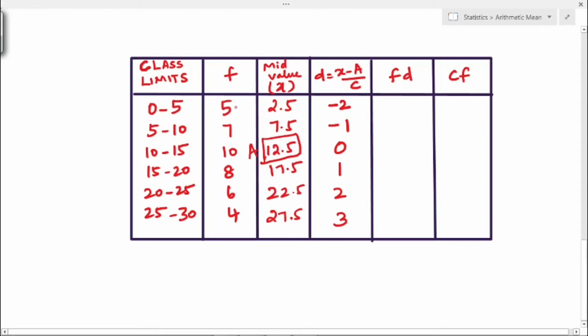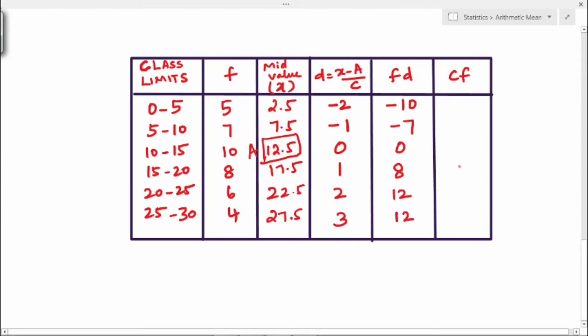So first multiply the first two values, 5 into minus 2. So multiply, you get minus 10. Next is 7 and minus 1. So if you multiply, you will get minus 7. Next 10 into 0, that is 0. Next 8 into 1, 8. Next 6 into 2, that is 12. And 4 into 3, that is also 12.